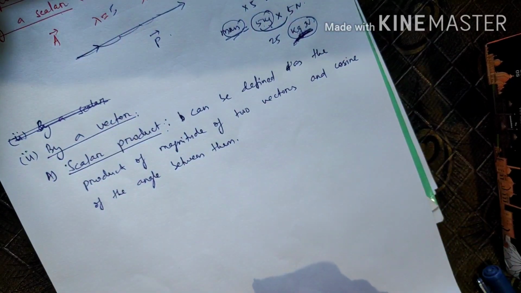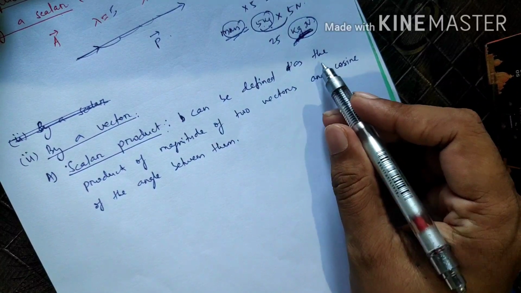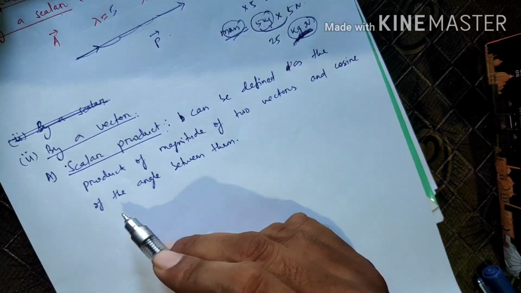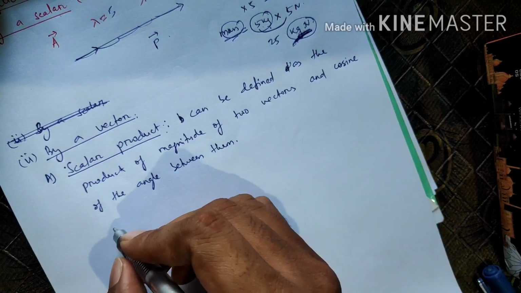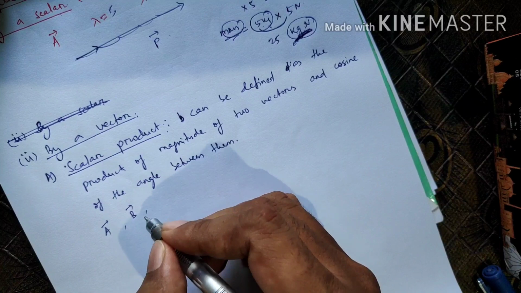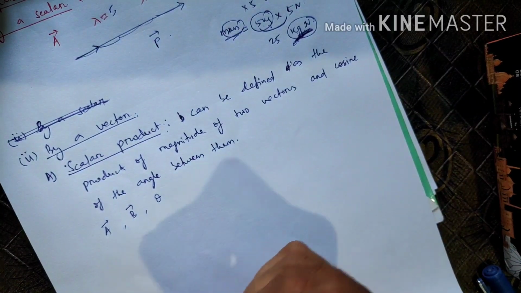So scalar product can be defined as the product of magnitude of two vectors and cosine of the angle between them. Let's consider there are two vectors A and B and theta is the angle between them.